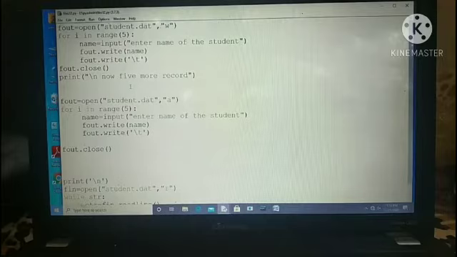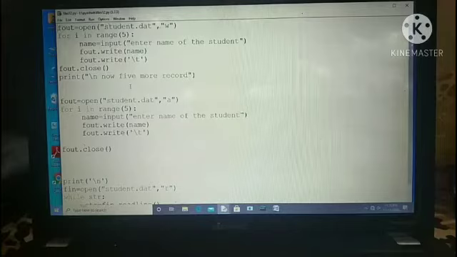Already in my online classes I told you about files. Files mean you are storing the data permanently in the system. Till now, whatever program you are making is on the RAM, the temporary memory. Now from today whatever you will store will be permanently stored in your hard disk. Means whatever data you are inputting with the help of programming will be stored in the system.